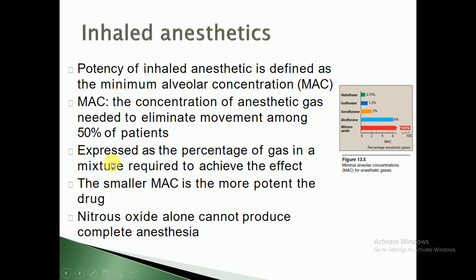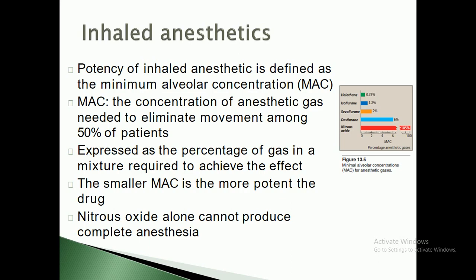Moreover, it is expressed as the percentage of the gas in a mixture required to achieve the effect, meaning the therapeutic effect, the effect which you desire. The smaller the minimum alveolar concentration, the more potent is the drug. So what does it mean? It means that a low dose of a drug is more potent than a higher dose.